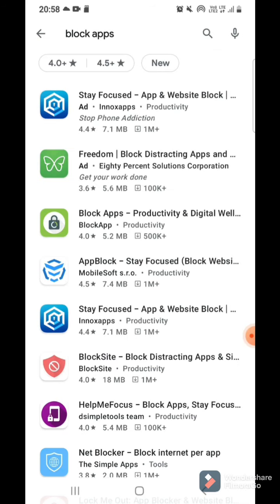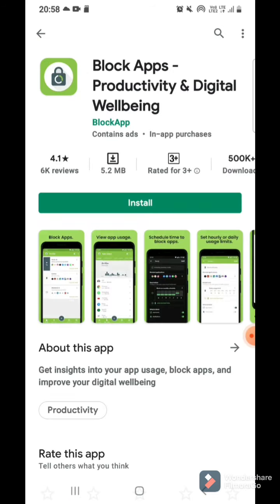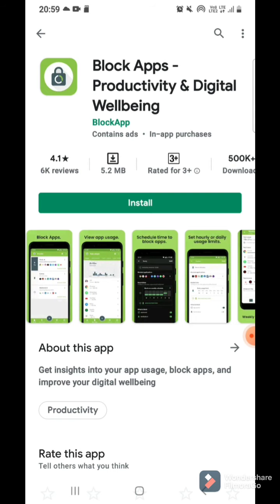You people will love this app, because what happens with us is we think every day that from tomorrow we will block these apps, but we forget to do that. We literally forget that we need to block the apps and switch off the phone, and whenever something happens and we give half an hour or one hour, we miss the targets that we set for ourselves. So with this app, you can set the time at which you need to leave the phone. It will automatically block all the apps that you want to avoid, and it will open them after the time that you have given yourself.